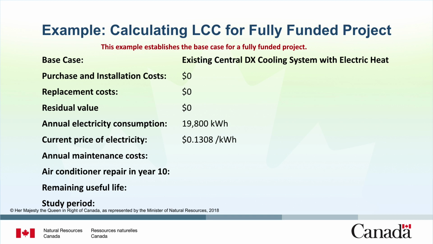There are annual recurring maintenance costs of $350, and the air conditioner equipment requires repair in year 10 at a cost of $1,500. Both the remaining useful life and study period for the equipment is 15 years. Therefore, at the end of 15 years, the equipment will have no remaining value.